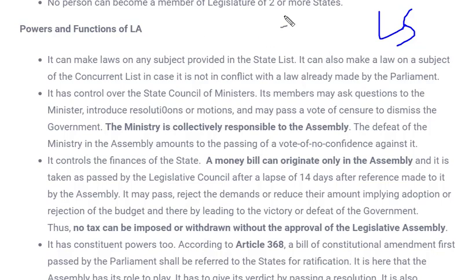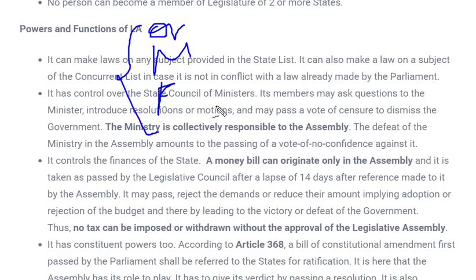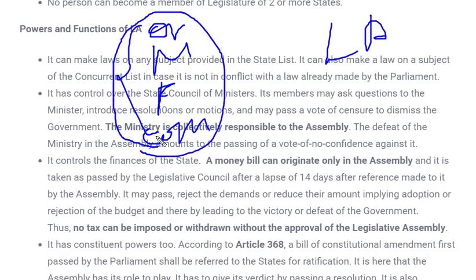So in the case of Lok Sabha, we saw that there can be several bills like ordinary bill, money bill, financial bill, and one more bill was there, I don't remember. So 4 kinds of bills were there in the case of Lok Sabha, but here in the case of Legislative Assembly, only 2 kinds. And yes, constitutional amendment bill was the 4th one.